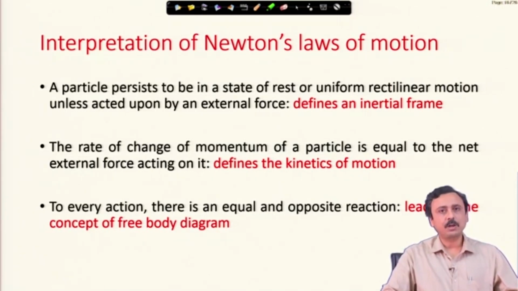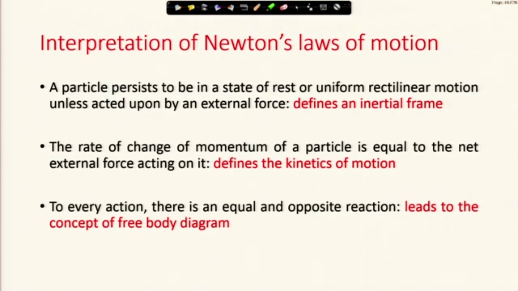Of course, the third law also has implications for momentum conservation that we will see later on, but this law is very useful in understanding or developing what is known as the free body diagram of a body, which is of a system composed of multiple bodies. Therefore, the third law leads us to the concept of free body diagram, which is very important in Newtonian mechanics.